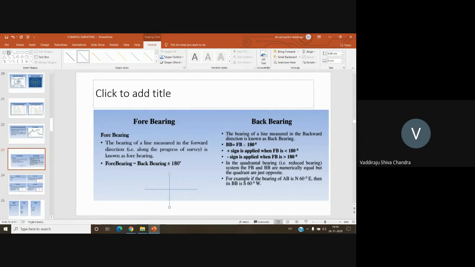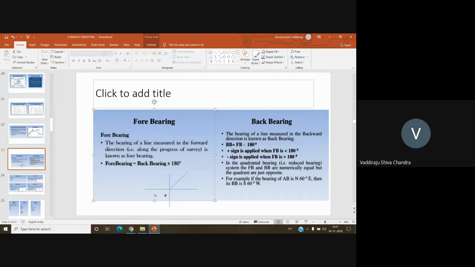The forebearing is given as north 60 degrees east. Which quadrant? North 60 degrees east, which quadrant does it come in? First quadrant. First quadrant, sir. So this is AB. Okay. So this is A. And this point is B. Okay, the value which is given is, this angle is 60 degrees.